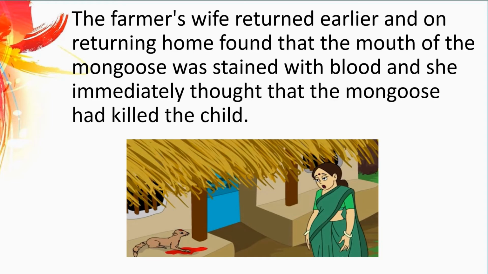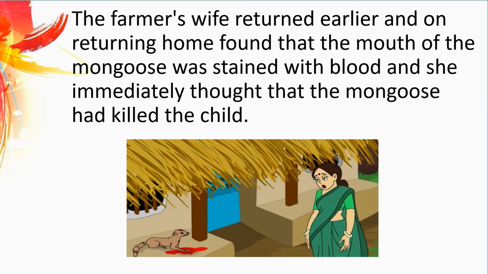The farmer and the wife had gone out, leaving the mongoose and child at home. You know, when parents go out, they are more worried about the children who are at home. So here the farmer's wife returned a little early, and when she returned home, she saw that the mouth of the mongoose was stained with blood. See in my image how the mongoose's mouth is fully stained. And suddenly she thought that the mongoose had killed her own child.